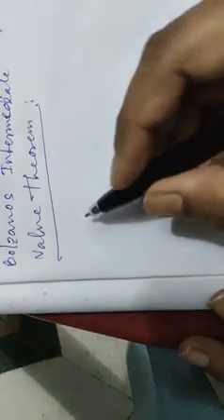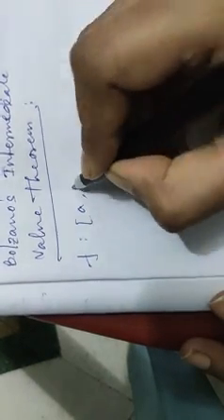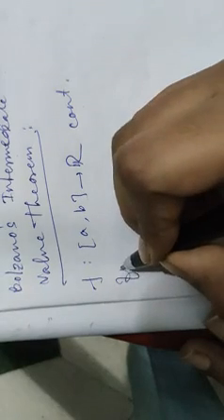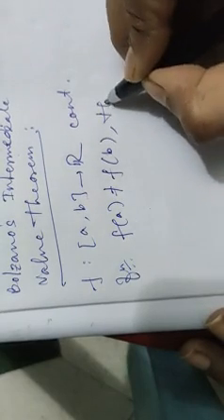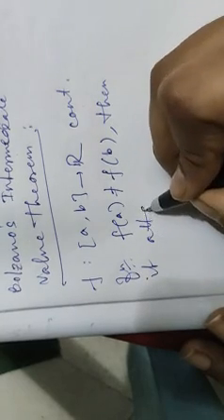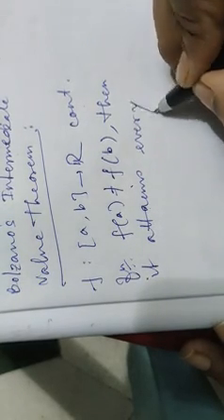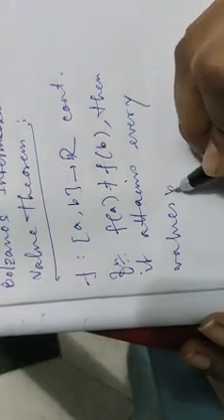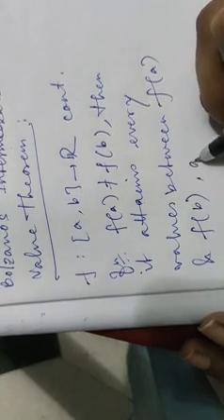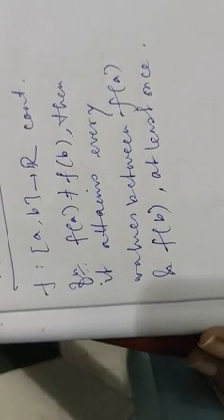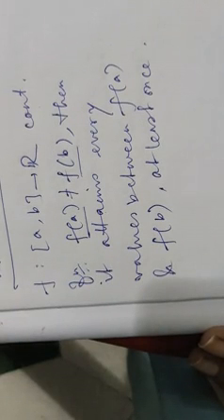It states that let f from closed [a,b] to R be a continuous function and f(a) not equal to f(b). Then it attains every value between f(a) and f(b) at least once. That means whenever the endpoints are not the same, then it will attain every value between f(a) and f(b).